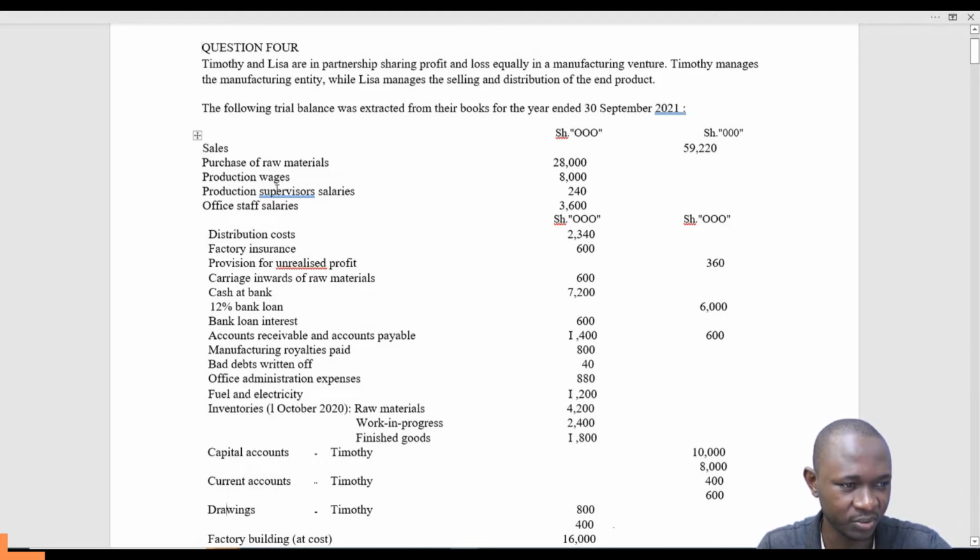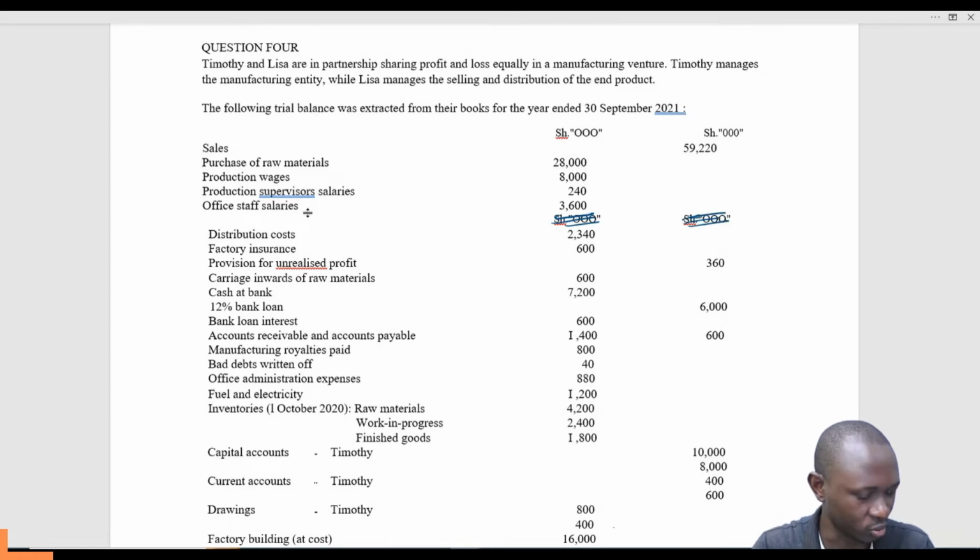So we have the sales, purchase of raw materials, production wages, production supervisor salaries, office staff salaries, distribution costs, ignore the zeros, it's a continuation.